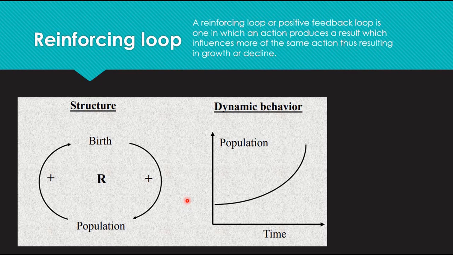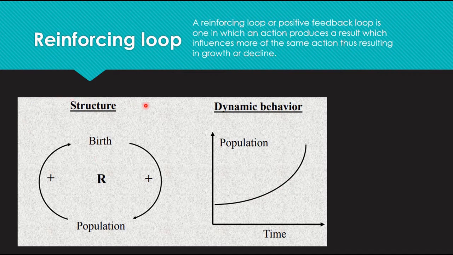So let's look at it this way. If there are more people born, then it adds to the population. And if there are more people in the population, more people will be capable of giving birth. Hence, it motivates or it enhances the process, leading to the further increase in population.